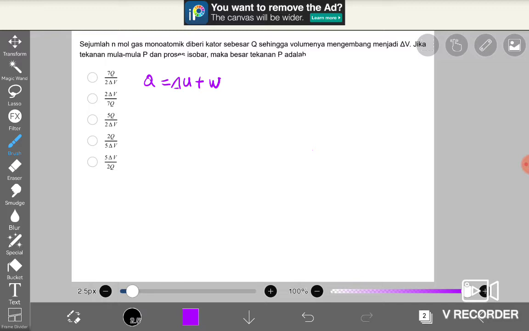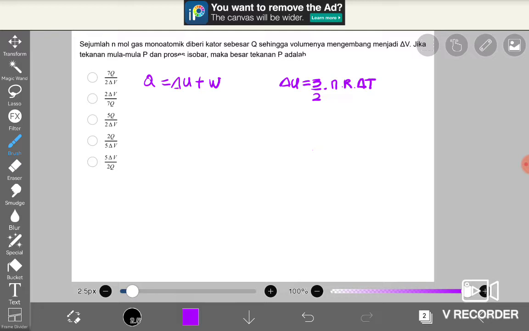Delta U is 3 per 2 times N times R times delta T. N is the amount of gases, R is the constant of gases, and delta T is the change of the temperature. Okay, we turn to the question.